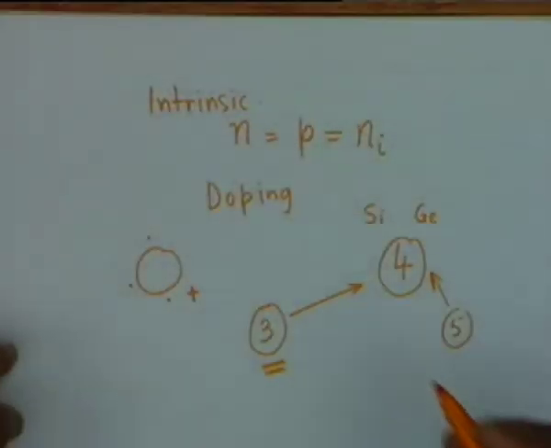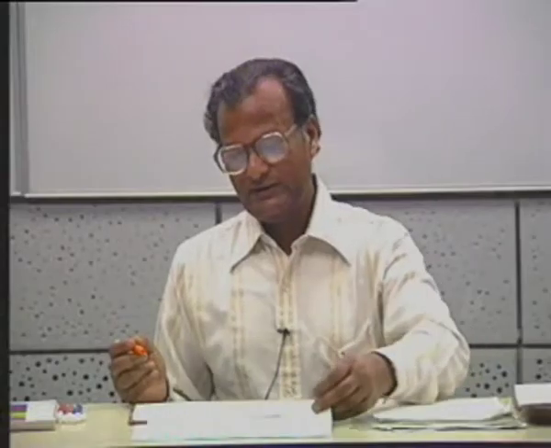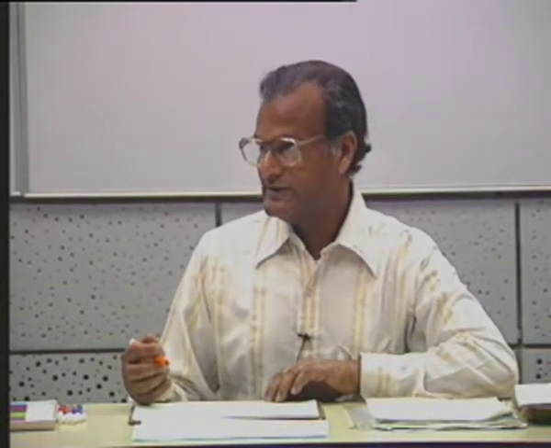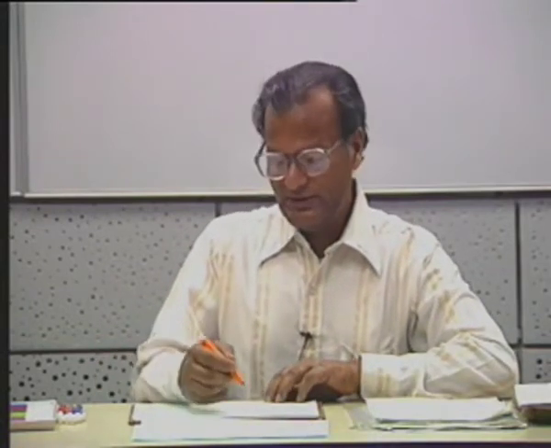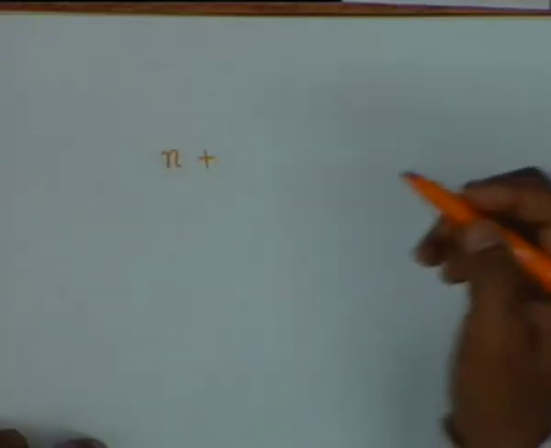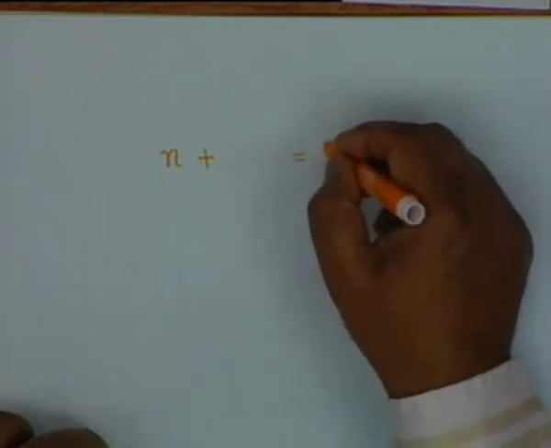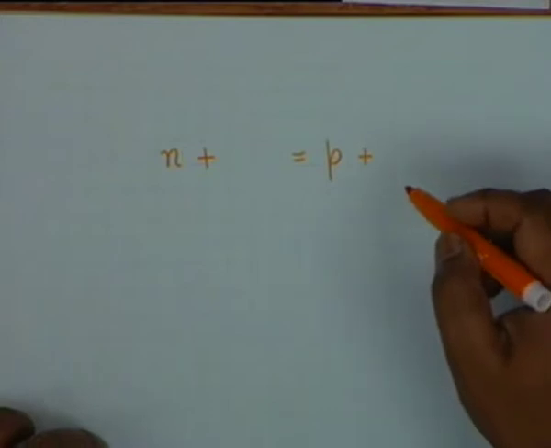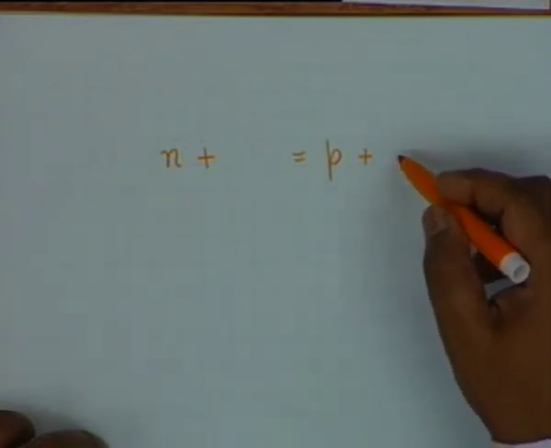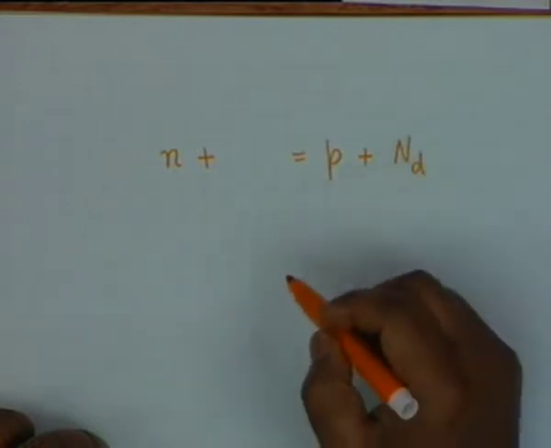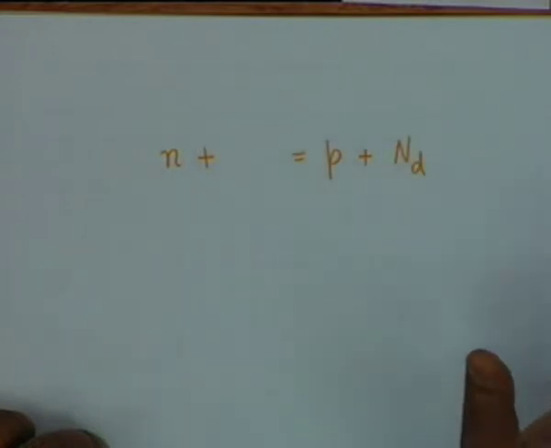If I dope a semiconductor with both types of impurities, acceptor as well as donor, then the total negative charge should be equal to the total positive charge. Which one contributes to fixed positive charge? Donor. Therefore Nd, we assume that all donor atoms are ionized.